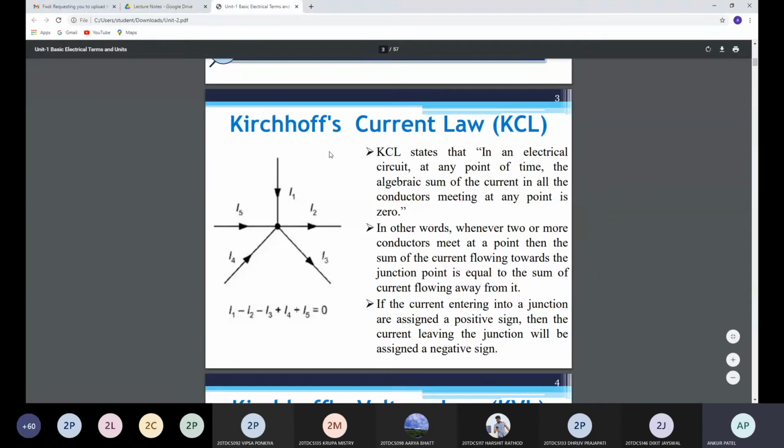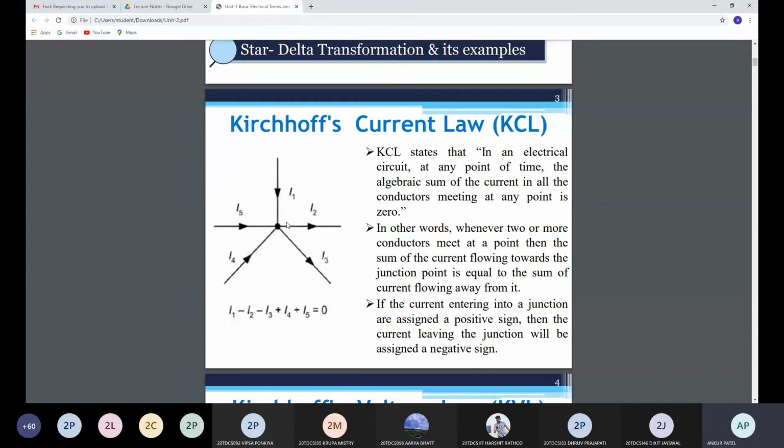To show this statement mathematically, you have to remember that entering current is denoted by a positive sign, and leaving current is denoted by a negative sign. If the current is entering a junction, it is assigned a positive sign, and the current leaving the junction is assigned a negative sign.